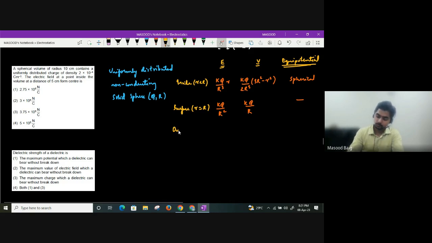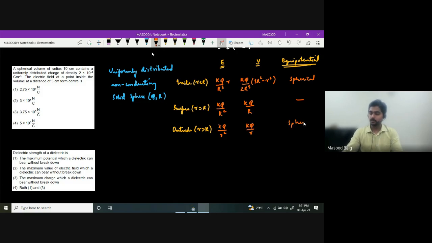In the same manner, I want to find outside. Whenever a point is outside the solid sphere or spherical shell, we can concentrate the whole charge at the center. So it will be the same as that of a point charge, kq by r square. Here you will get potential kq divided by r. And what will be the equipotential surface? Again, you will get spherical equipotential surfaces only.